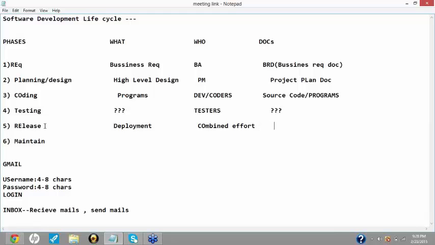And once the release is done, the documents that you are going to prepare in the release are the manual documents. The manuals are nothing but what you give with the software, that is how to use the software, with which things it would be compatible, with which things it won't be compatible.